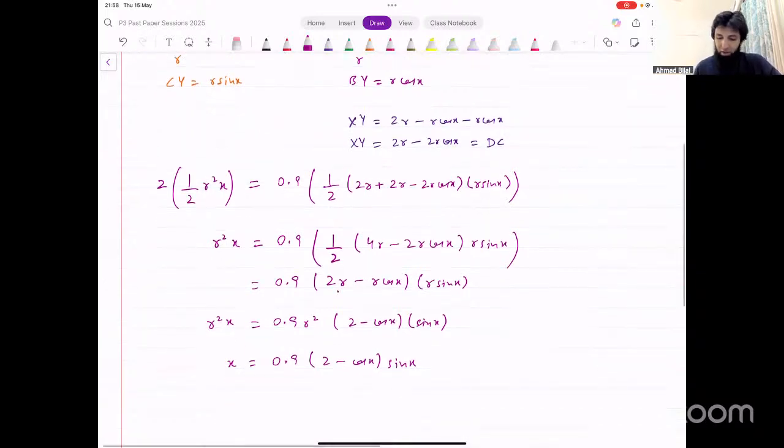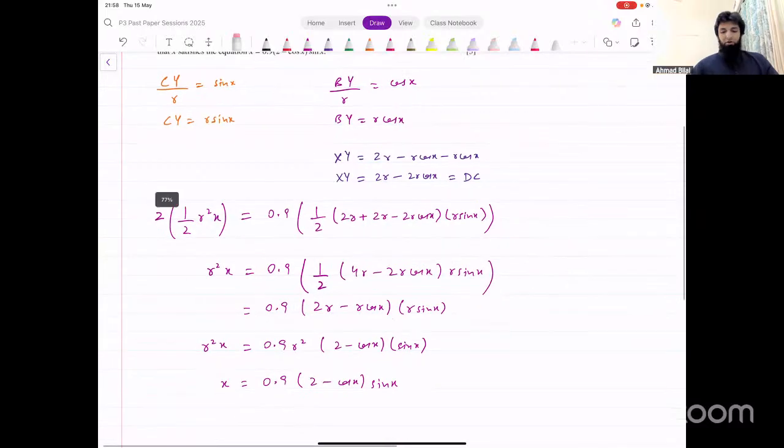You can take R common from these two terms. That gives you R once. Another R common from here. That becomes R squared. Right? Okay, good. I hope that was helpful.